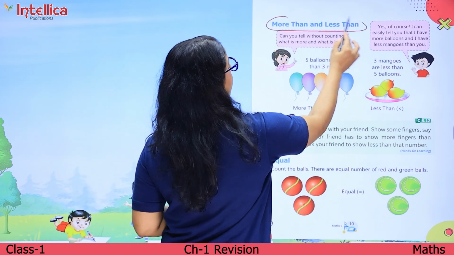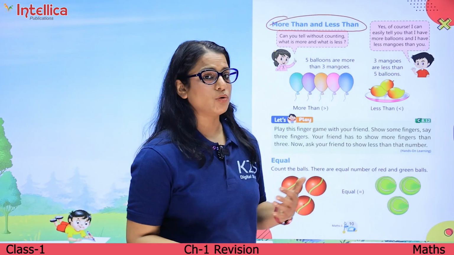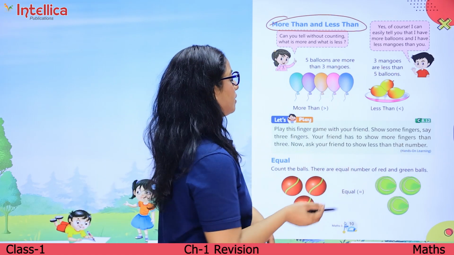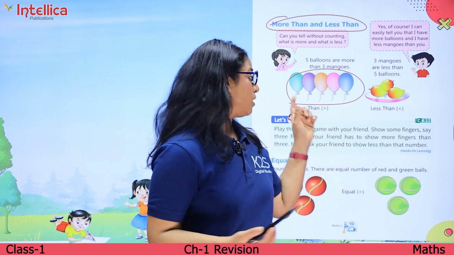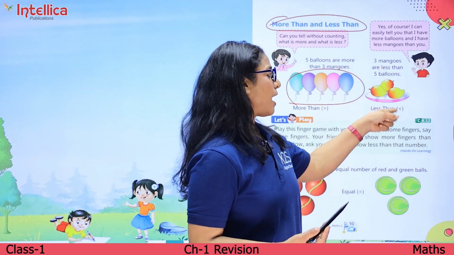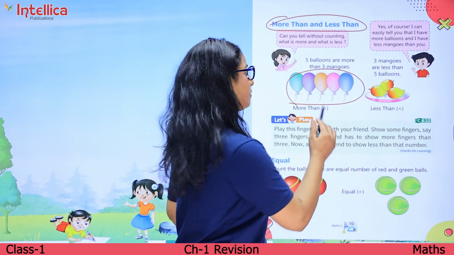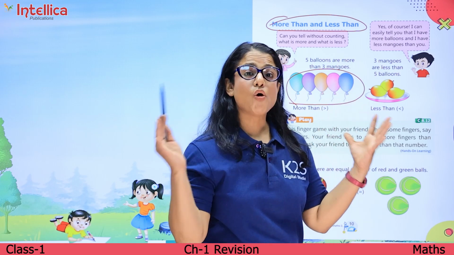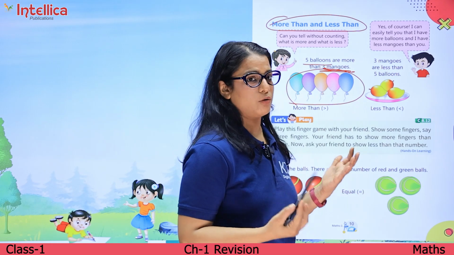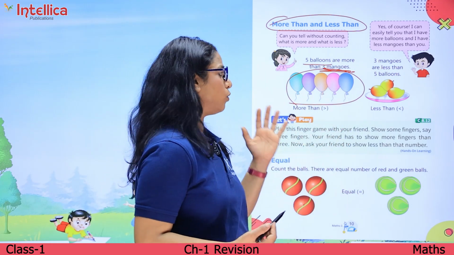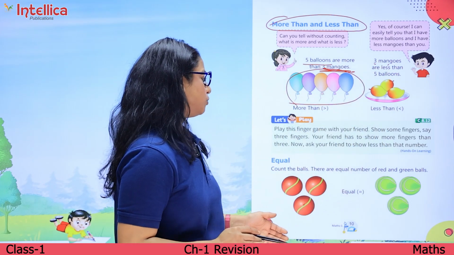More than and less than. Now when we compare any two objects जिसमें ज़्यादा चीजें हैं और कम चीजें हैं, how do we say more than and less than? For example, ये यहाँ पर जो balloons है, they are more. 1, 2, 3, 4, 5. And इस plate में जो mangoes हैं, they are less. Only 3 mangoes are there. 5 balloons are more than 3 mangoes. तो 5 balloons are more than 3 mangoes. जो 5 balloons है वो ज़्यादा है, 3 mangoes कम है. 3 mangoes are less than 5 balloons.